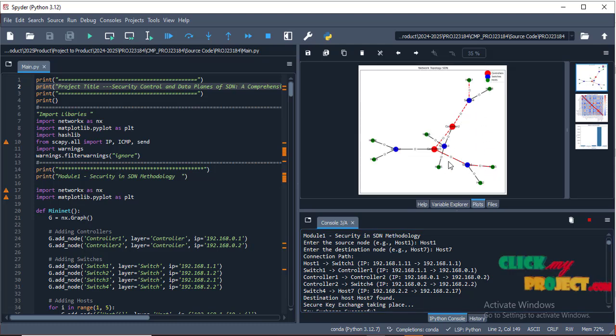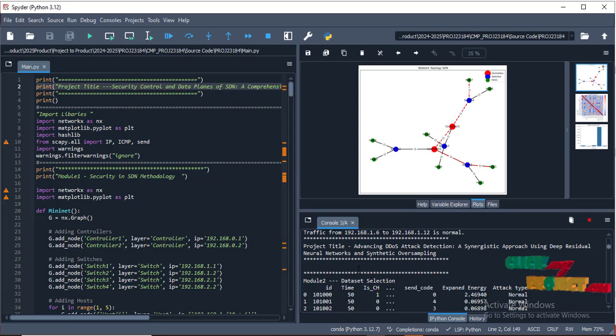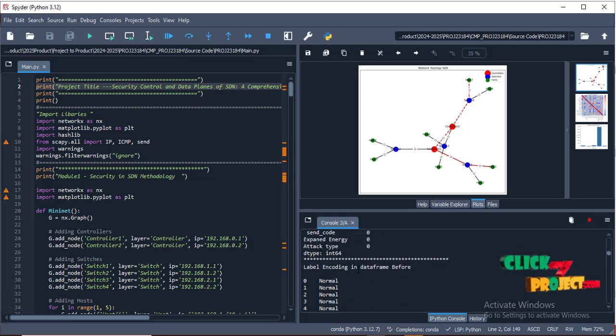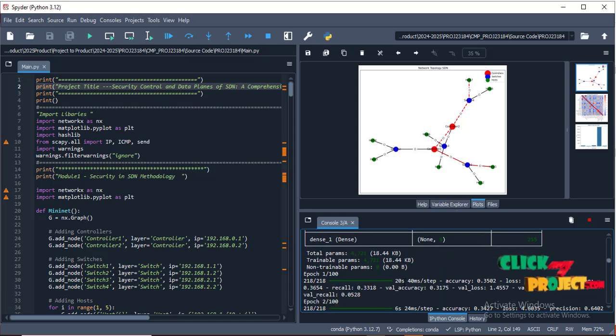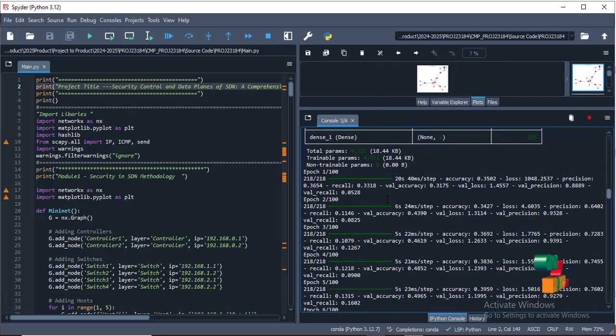So this is the part where we transfer from host 1 to host 7. The red line shows the data being transferred. After we collect the data, we apply the pre-processing step. We check the data splitting process, 80% for training. After that we use the model training process.